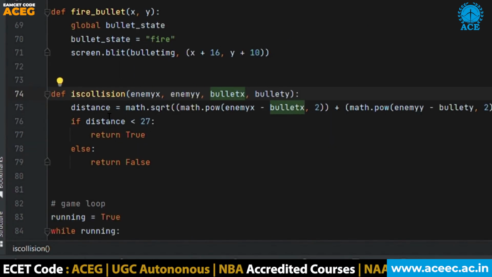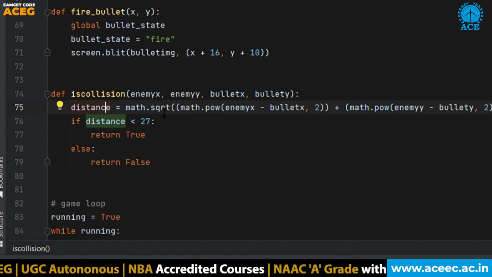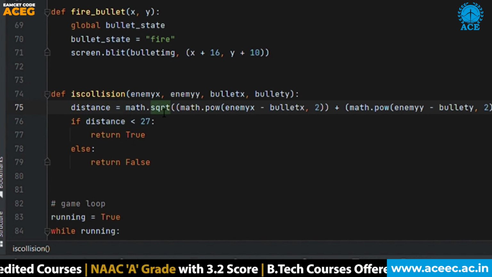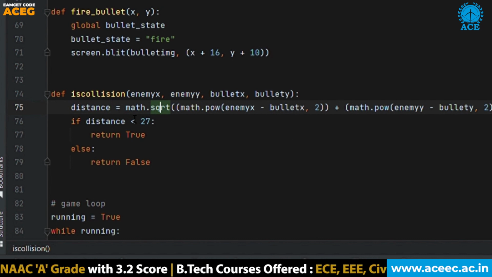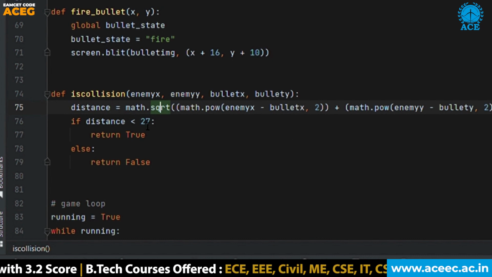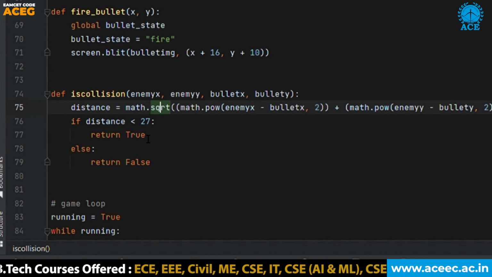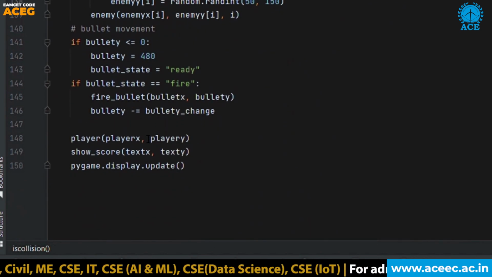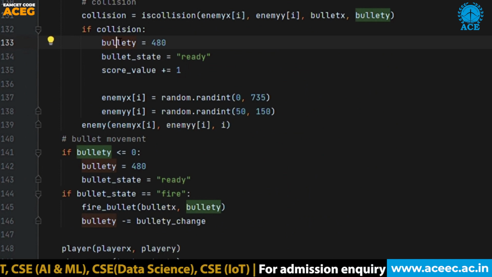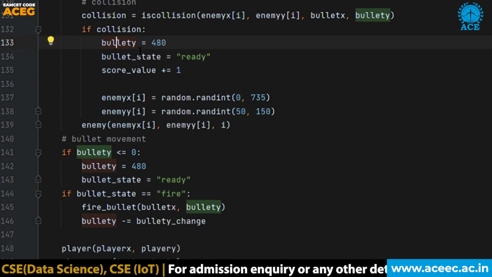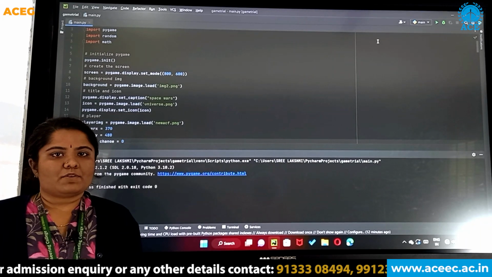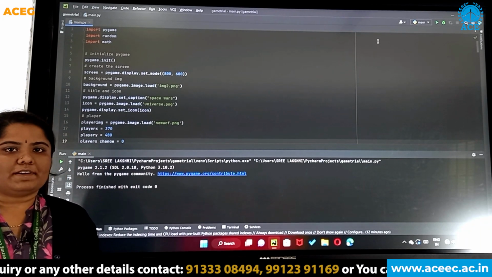And we have calculated the distance using the formula, that is square root of (x2 minus x1) whole square plus (y2 minus y1) whole square. And if the distance is less than 27, it's going to return true, else it's going to return false. So here, if collision has happened, that is if collision is true, then the score value will be increased by 1. Now we'll execute the code and the game screen will be displayed.